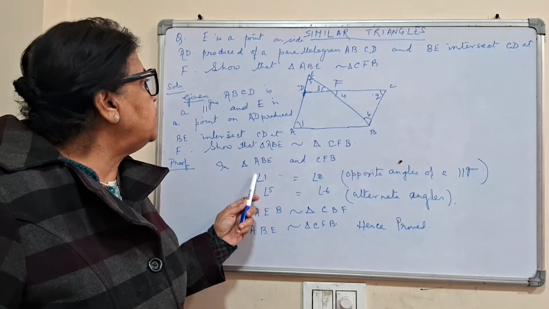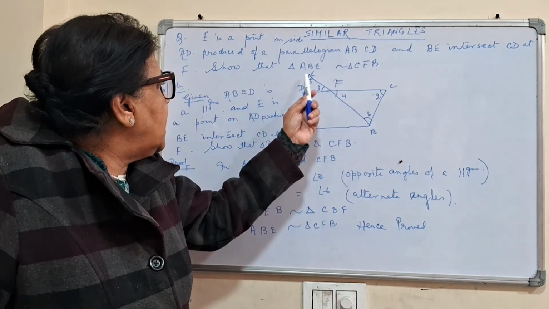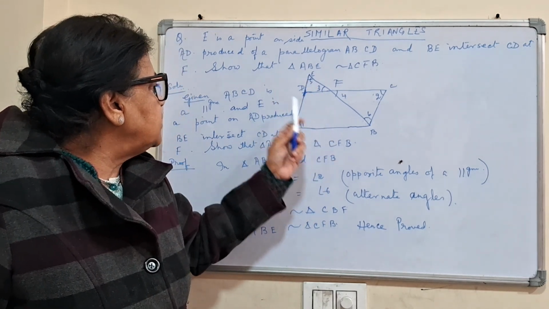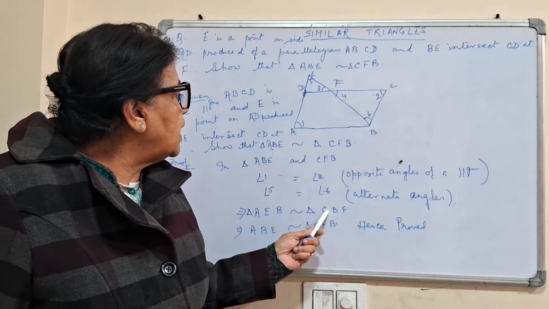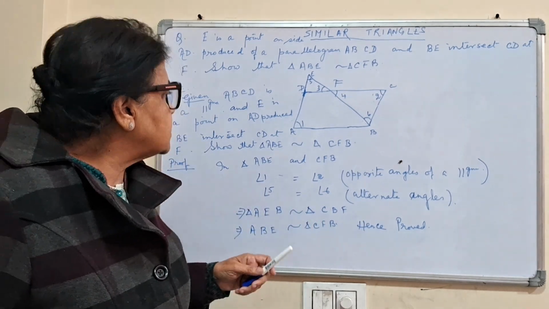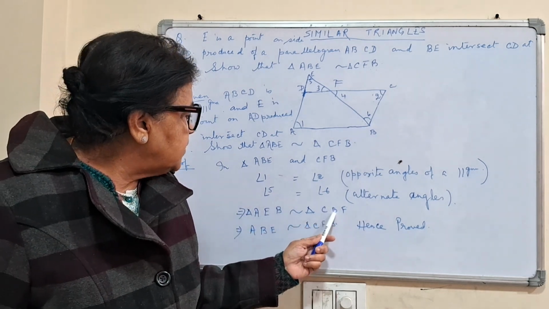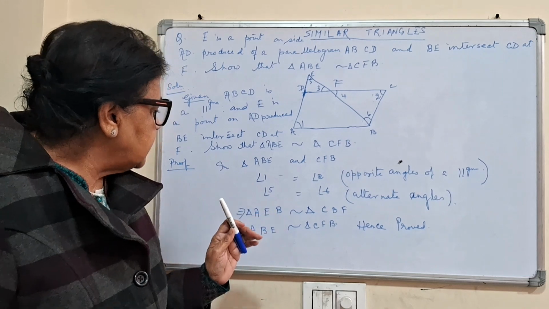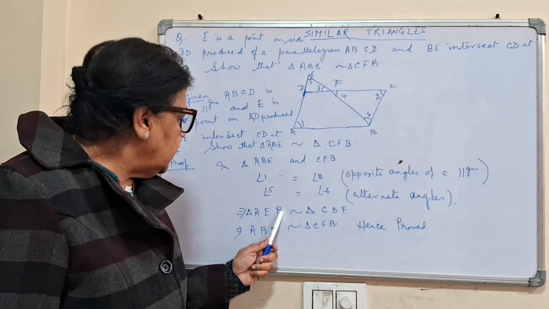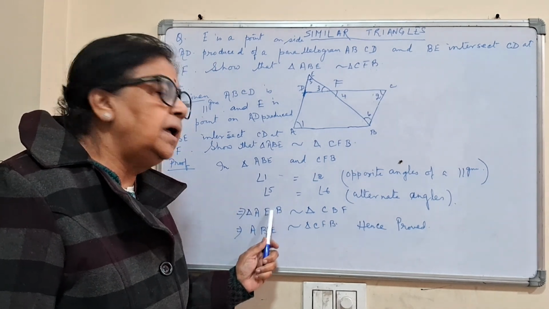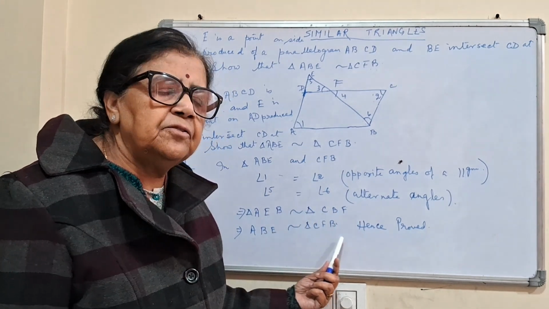Angle 1 means angle A, 5 is angle E, and the third angle is B. Similarly, angle 2 is C, 6 is F, and the third is B. We can rearrange the angles: triangle ABE is similar to triangle CFB.